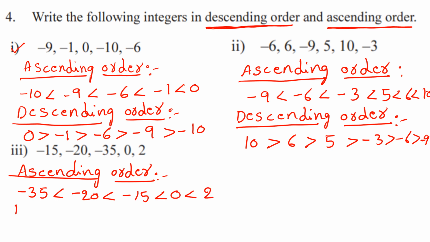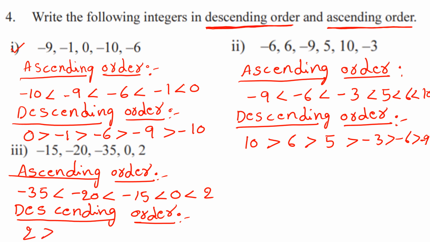Right? Now descending order. Write this descending order like this. So 2 is greater than 0, is greater than minus 15, is greater than minus 20, is greater than minus 35. We easily understand 2 is greater and minus 35 is smaller. So like that we should write the descending order and ascending order of the given integers. Okay.